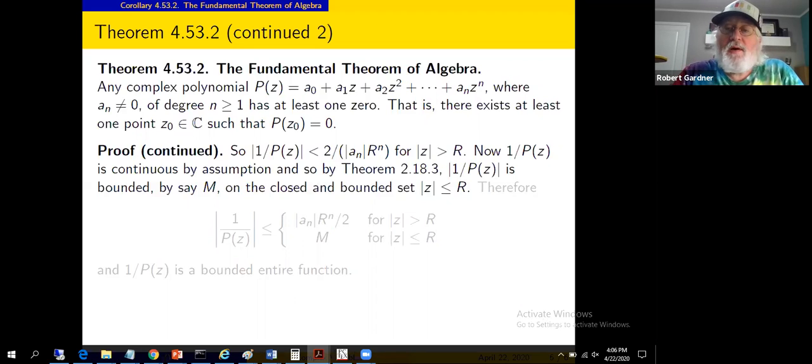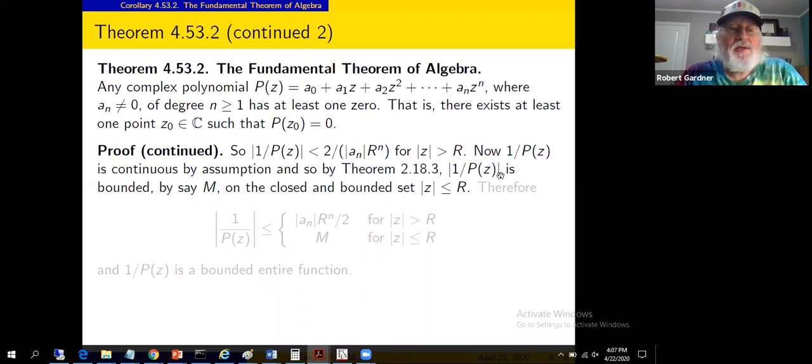Okay. 1 over p of z, hey, it's a rational function with a denominator non-zero. So we've got a continuous function, 1 over p of z. The only thing that could go wrong is division by 0, and we've assumed, which is not true ultimately, it's where we get the contradiction, we've assumed the denominator is never 0. Then you've got a quotient of continuous functions, and a quotient of continuous functions is continuous.